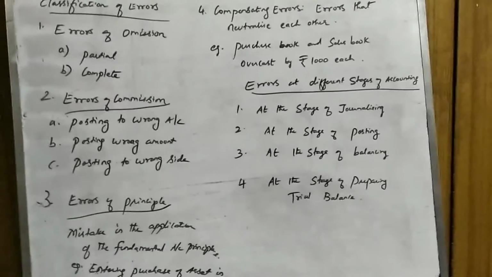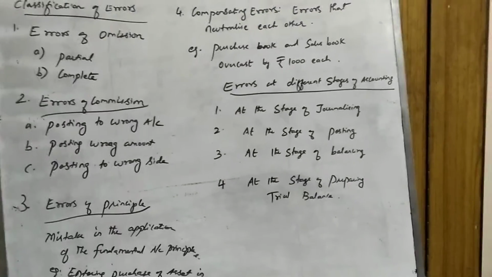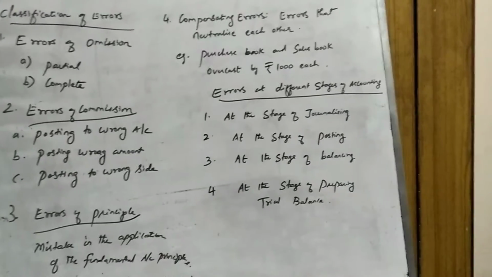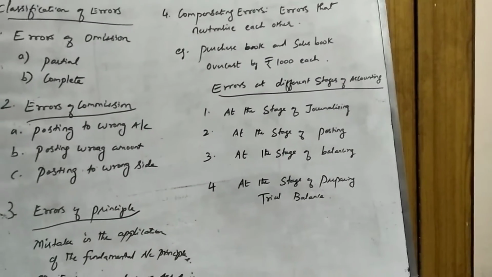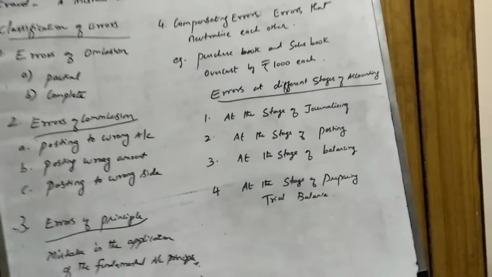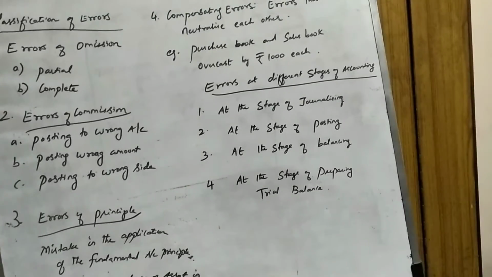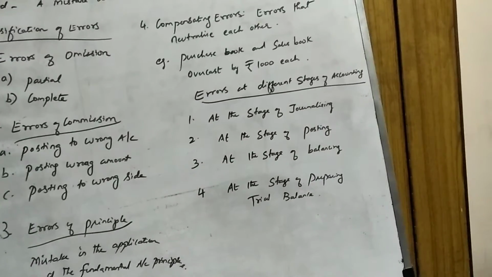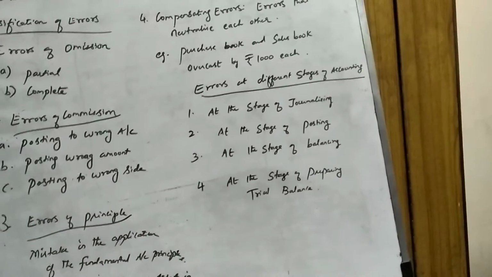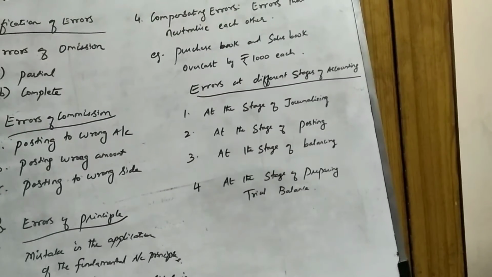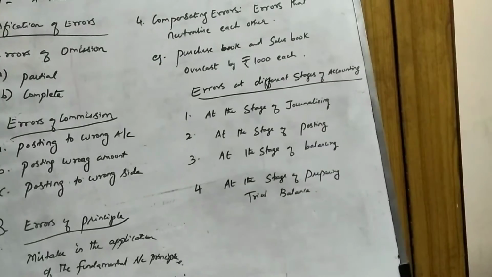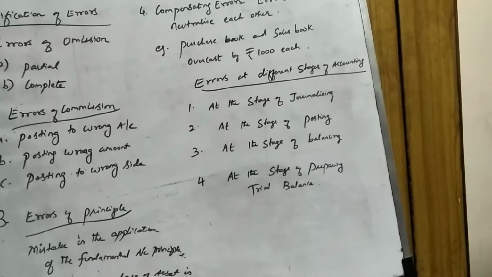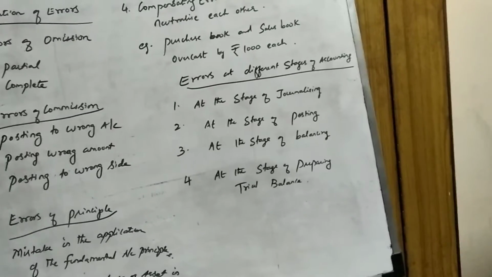And then errors at different stages of accounting we have discussed. At the stage of journalizing, you may have errors of complete omission, errors of commission, error of principle. At the stage of posting, you may have errors of omission, both partial as well as complete omission. Then errors of commission, posting to wrong account, posting of wrong amount or posting to the wrong side. Then at the stage of balancing, you have the totaling of accounts. And at the stage of preparing the trial balance, you have the errors of omission and errors of commission.